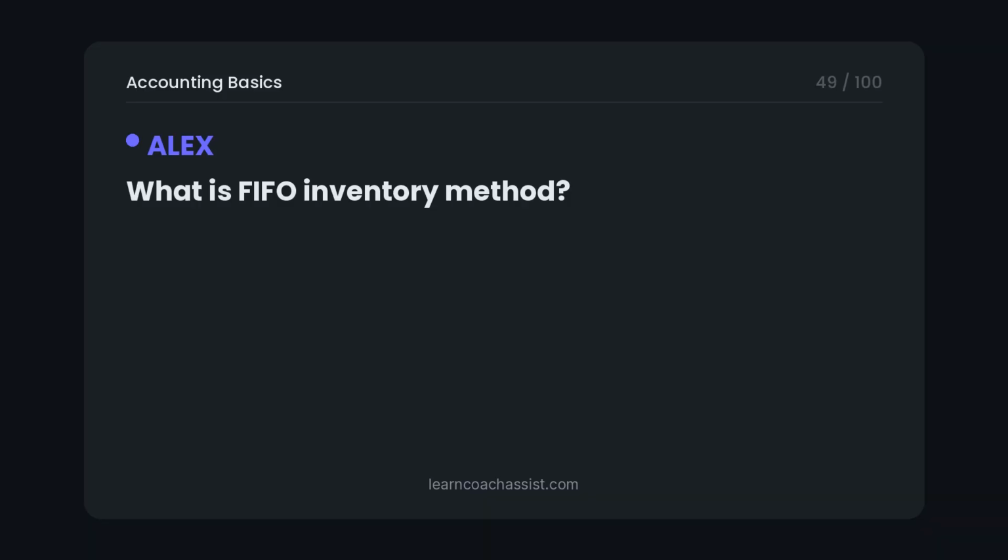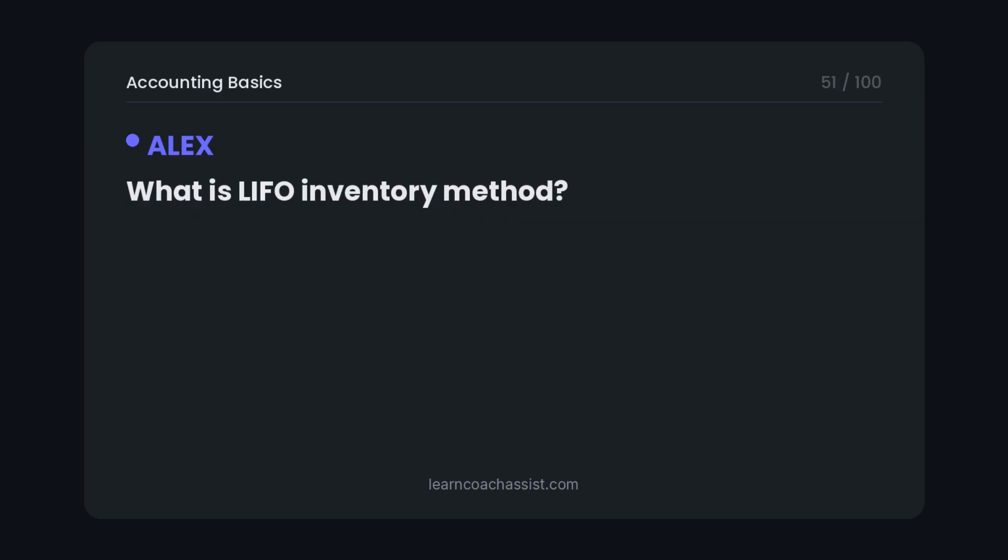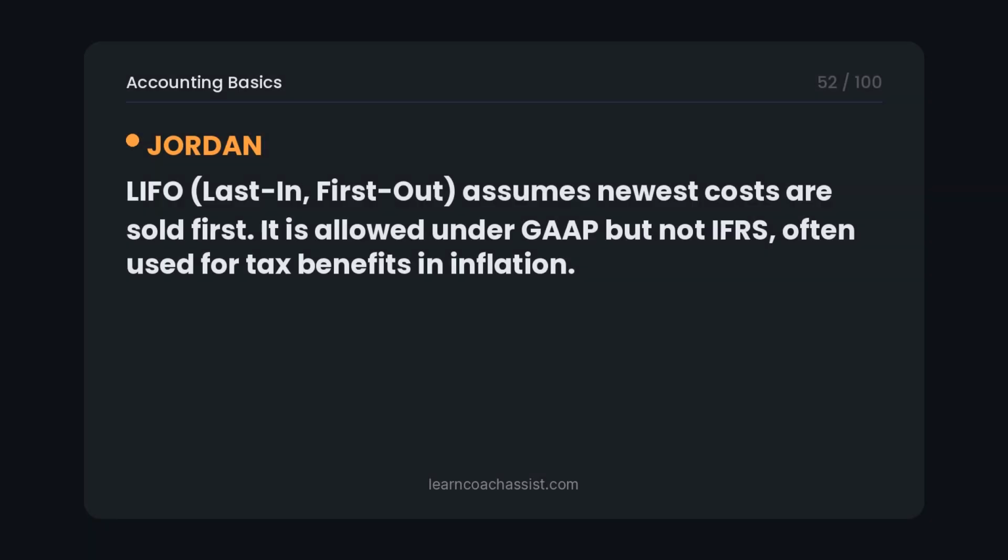What is FIFO inventory method? FIFO, first in, first out, assumes oldest inventory costs are sold first. It reflects current costs in ending inventory during rising prices. What is LIFO inventory method? LIFO, last in, first out, assumes newest costs are sold first. It is allowed under GAAP but not IFRS, often used for tax benefits in inflation.